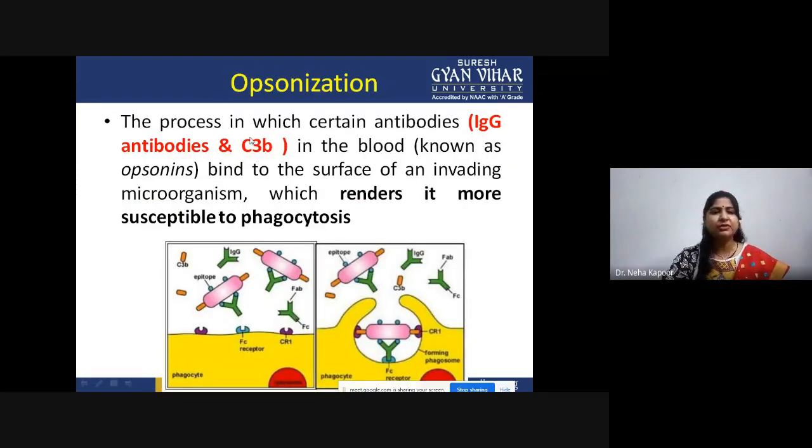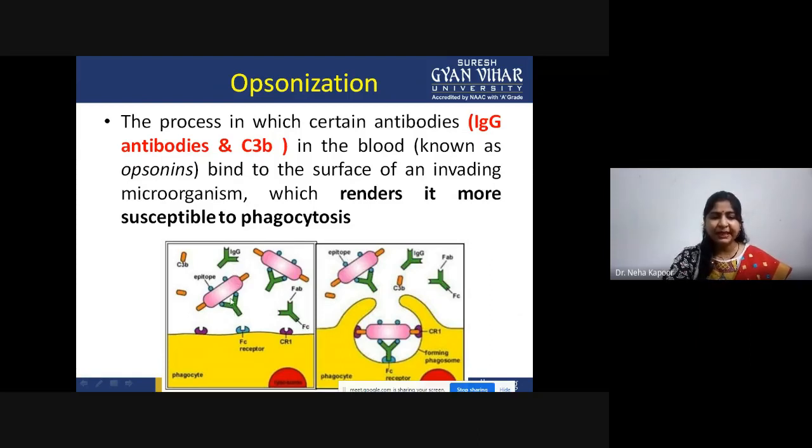As you can see, this is the opsonization process in which certain antibodies, for example IgG, or complement proteins, that is C3b, in the blood will bind to the surface. This is a bacteria, the pink one. On the surface, you can see light orangish color C3b, that is complement proteins. This green color Y-shaped structure is IgG.